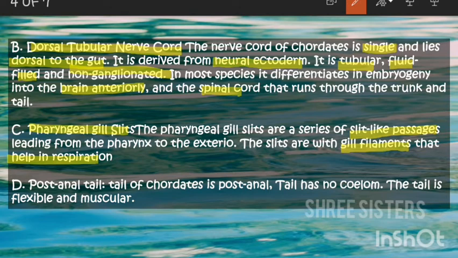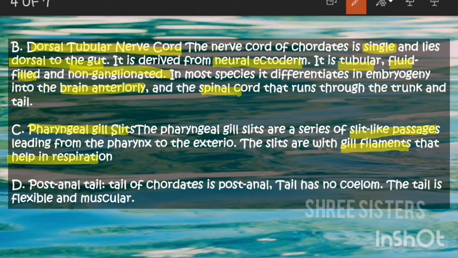So the pharyngeal slits are nothing but holes, like passages from the pharynx to the exterior. And the slits are filled with gill filaments, and they help in the respiration of the organism. You could compare them to ribs or something like that, but we don't have pharyngeal gill slits.